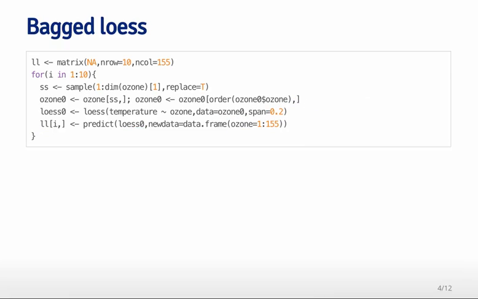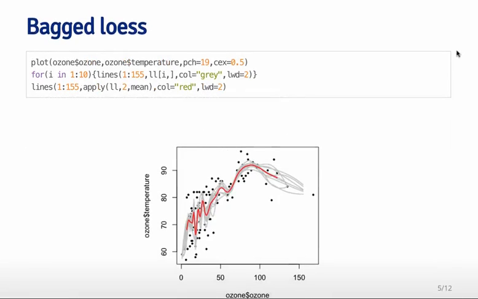So what have I done here? I've resampled my data set 10 different times, fit a smooth curve through it those 10 different times, and then what I'm going to do is average those values. So here's what it looks like in this plot. Here I've plotted ozone on the x-axis, these are the observed ozone values, versus temperature on the y-axis, those are the observed temperature values, and each black dot represents an observation. Each gray line here represents the fit with one resampled data set. You can see the gray lines have a lot of curviness to them. They capture a lot of the variability in the data set, but they also maybe overcapture some of the variability. They're a little bit too curvy.